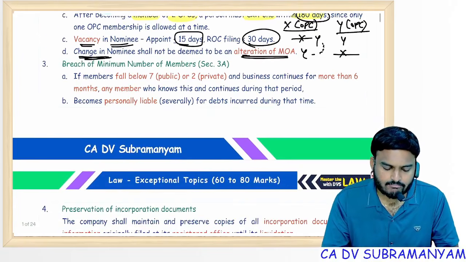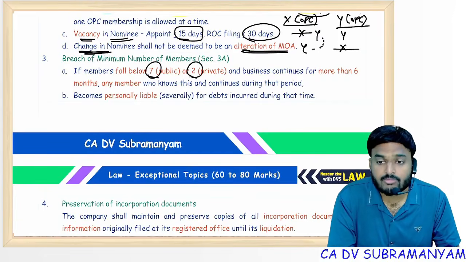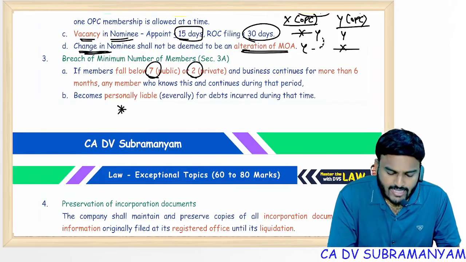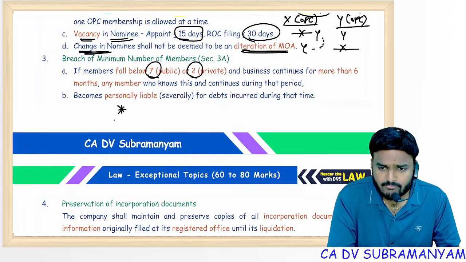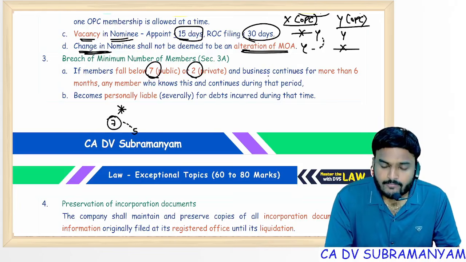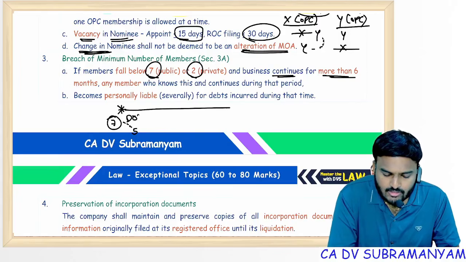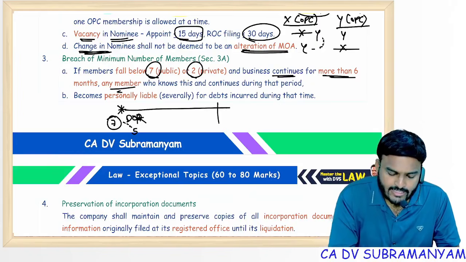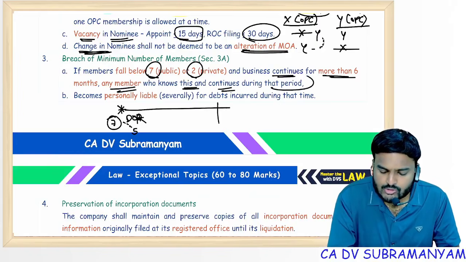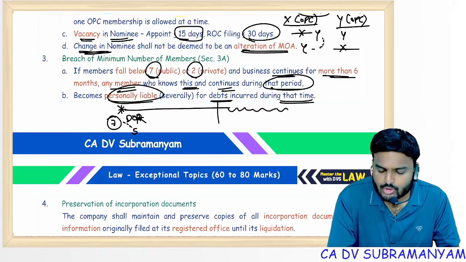Next, Section 3A, breach of minimum number of members. For a public company, minimum 7 members are required. For a private company, minimum 2 members are required. Suppose an accident happened and the number of members in the company fell below the statutory limit. Say for example, 7 members in a public company, after the accident become only 5. Now, if the company continues business for more than 6 months from the date of reduction, any member who knows this and continues after 6 months becomes personally liable for the debts incurred during that time.